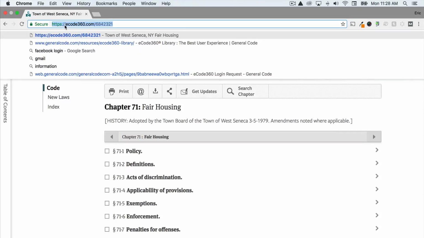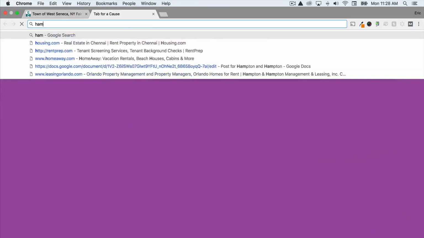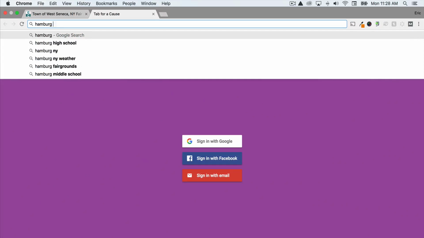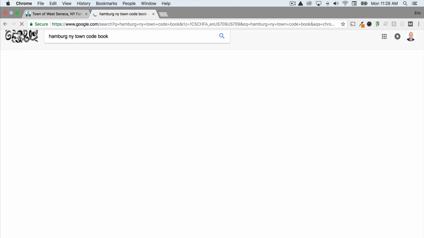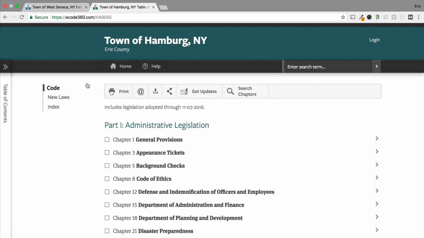So now I'm going to do the same thing. I'll do this in a separate tab, Hamburg, New York town code book. Seems to be a search that seems to work. So now you can see this actually looks similar, which is kind of cool that they're both on this same thing. And again, I'm going to look up fair housing. Let's see. Again, there is a mention of it on here.